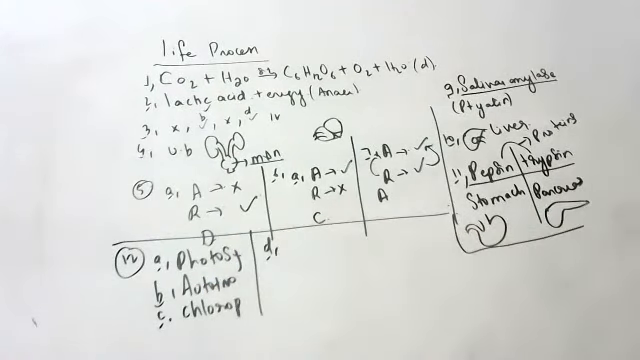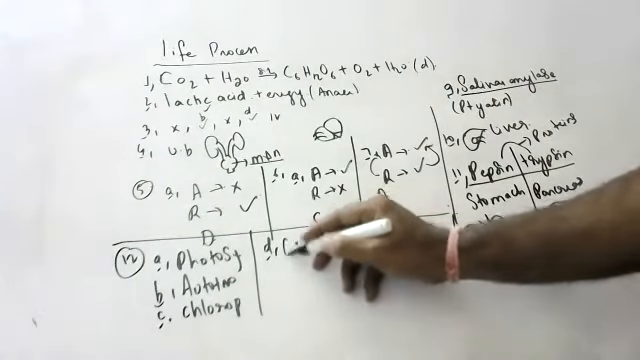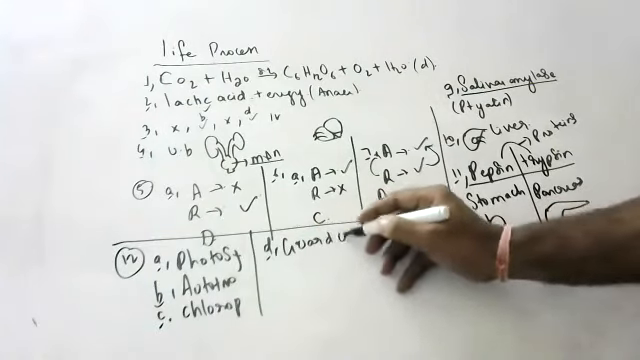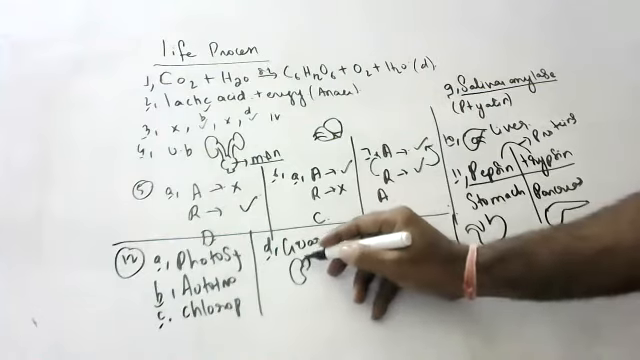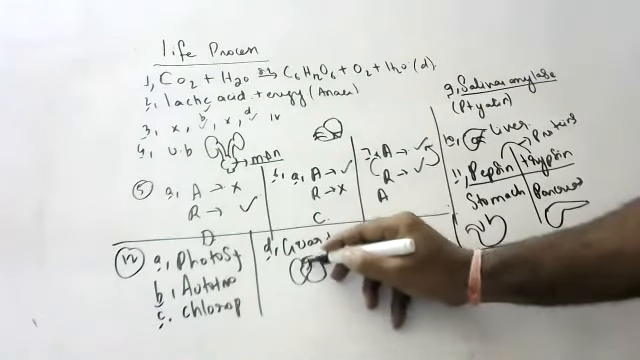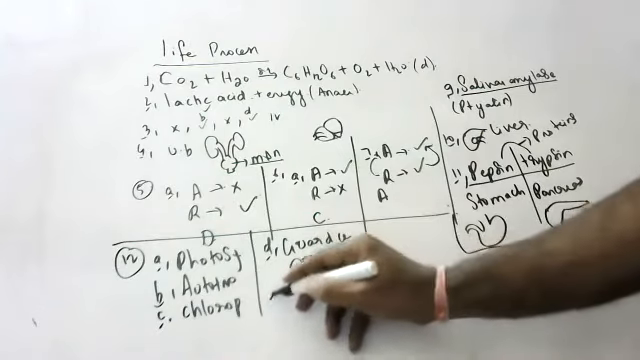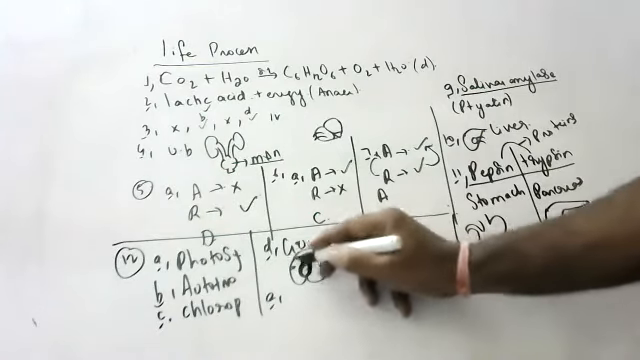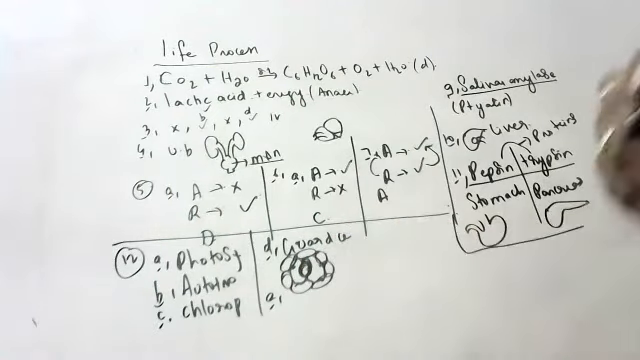Next, the cells that surround the stomatal pore are called guard cells. Children, see here, all of you. This is the stomatal pore. The stomatal pore is surrounded by guard cells, and guard cells are surrounded by epidermal cells.